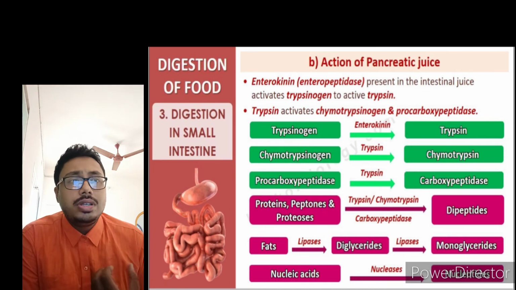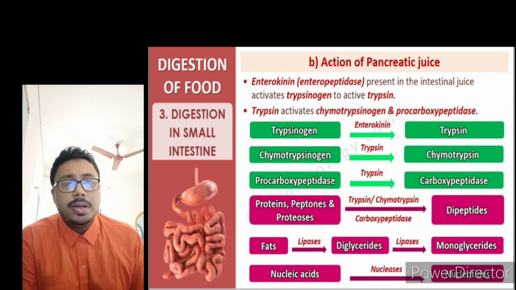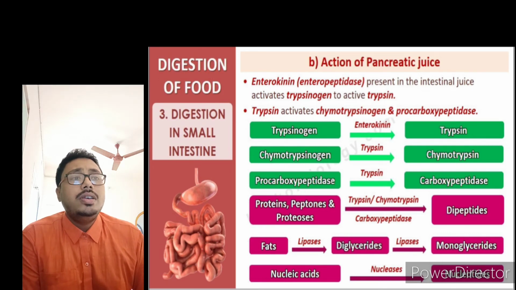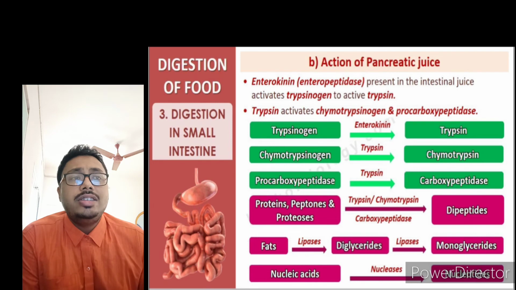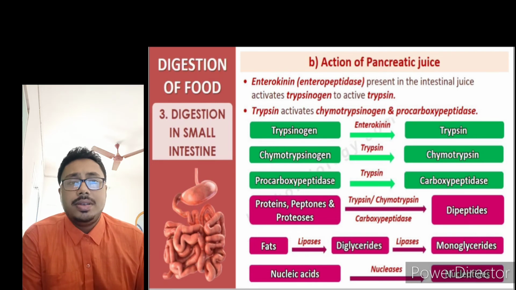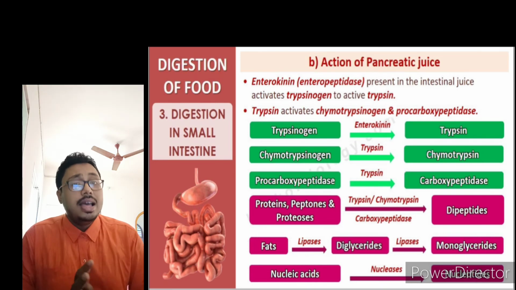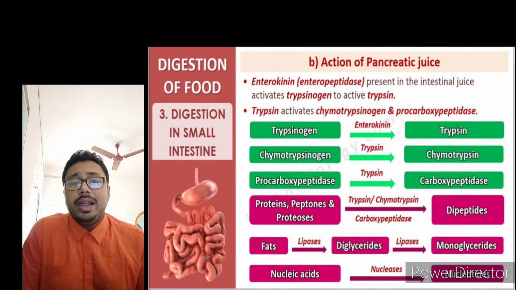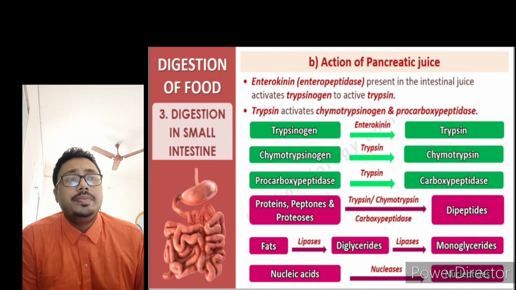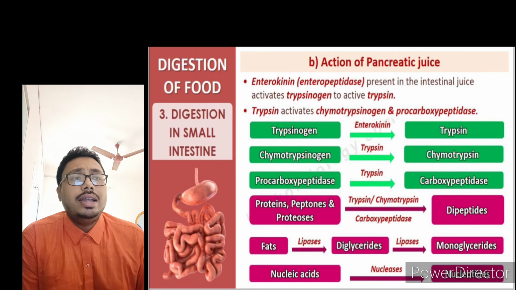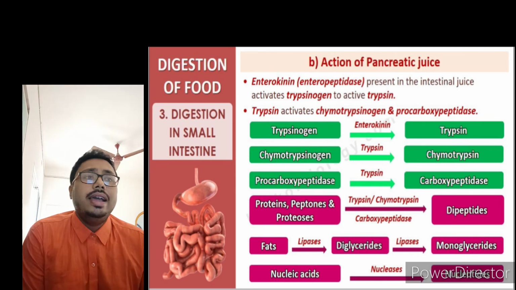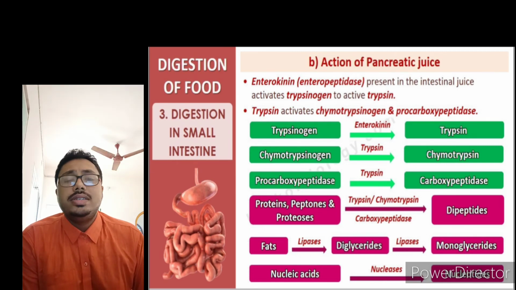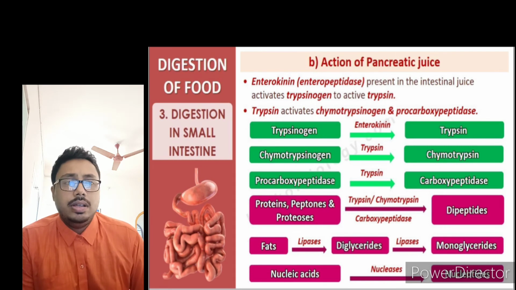You can see the flow chart over here in the picture given here. See, the fat molecules get broken down into diglycerides. Fat is a triglyceride. It gets digested, it breaks down into diglycerides. Now diglycerides, again by the action of lipases, convert into monoglycerides.